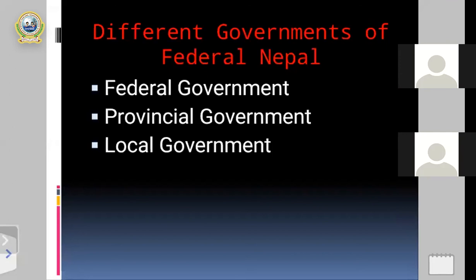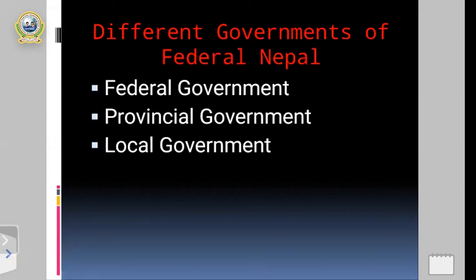According to that law, there are three levels of government: first, as I told you, the federal, central, national level of government. Second, the provincial government. In the second map, you can see there are 7 provinces in Nepal according to the new constitution. So the provincial government includes 7 provinces. And the last one is the local government. All right.